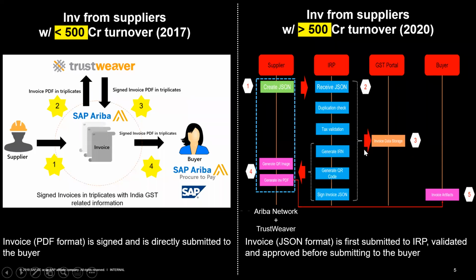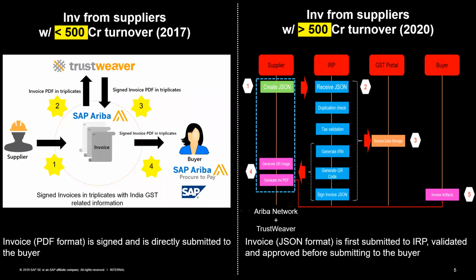The purpose is that the invoices which we earlier used to provide and keep for tax filing purposes will all be available in the GST portal from the time the invoice has been submitted to the GST portal itself.